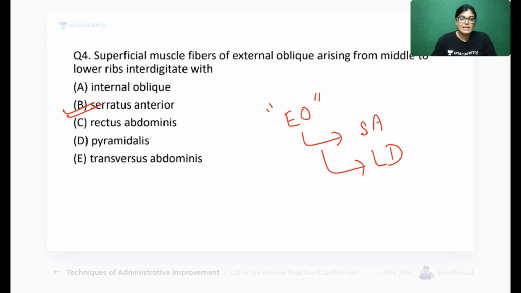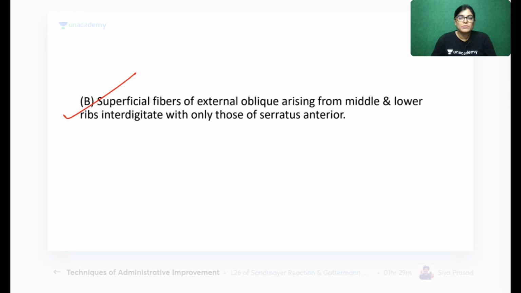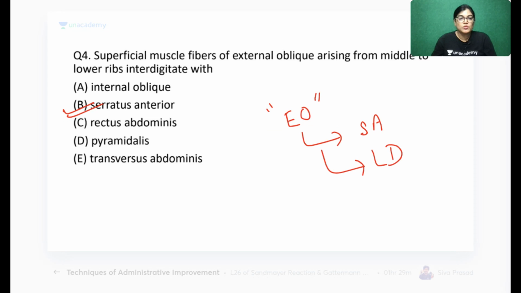So serratus anterior is the correct answer. Superficial fibers of external oblique aponeurosis arising from middle lower ribs interdigitate with that of serratus anterior muscle. Which muscle? Serratus anterior muscle. It is interdigitating. Yes. Now let's move on to the next.